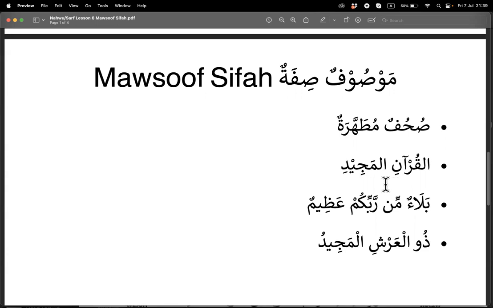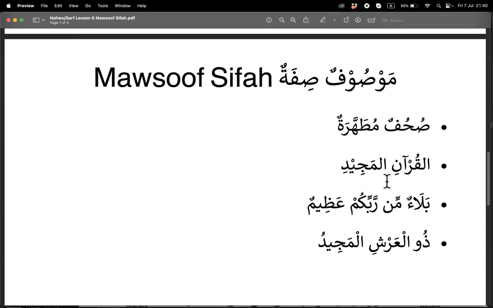Is the word Al-Quran dual? Think about it. It's not, right? Sometimes a word can end with alif nun, so this is not actually dual.